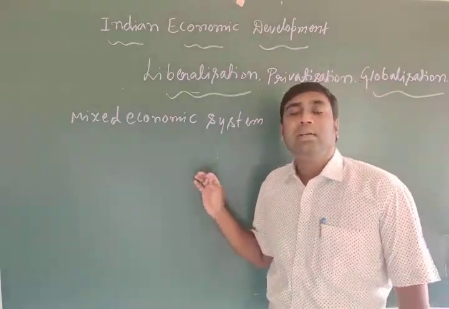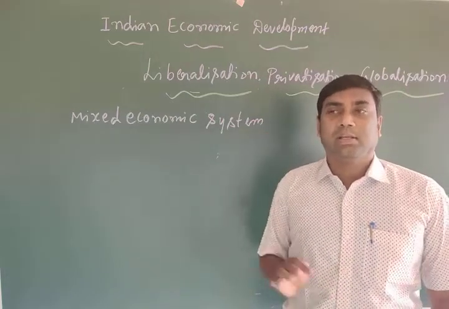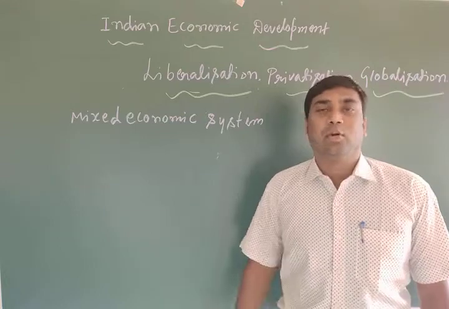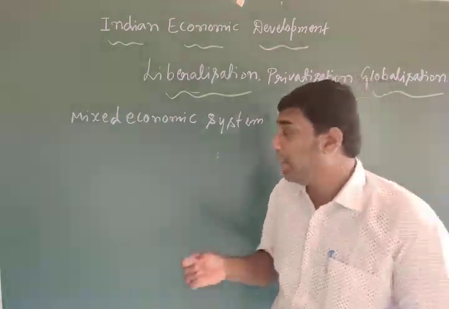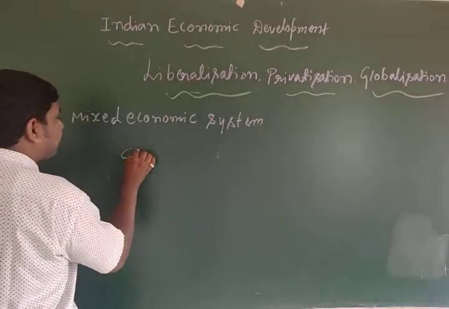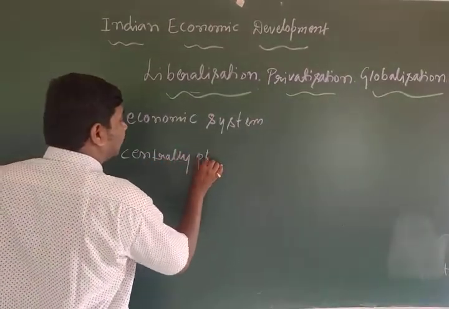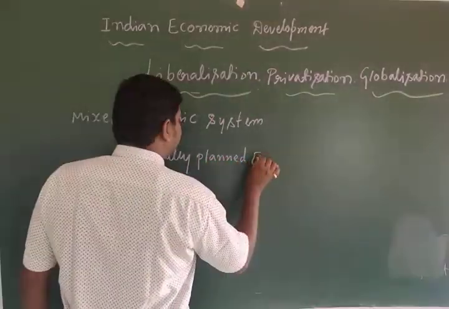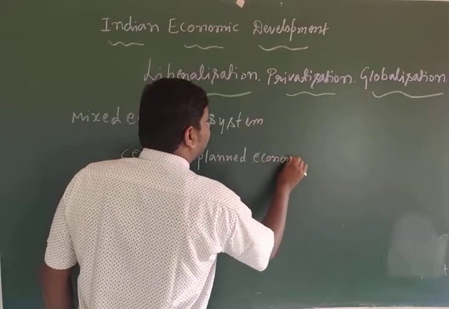In the types of systems there are 3. I think you already studied this in SSLC. So there are 3 economic systems. One is centrally planned economy.